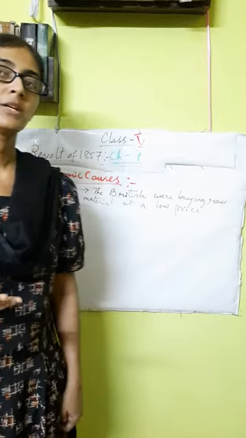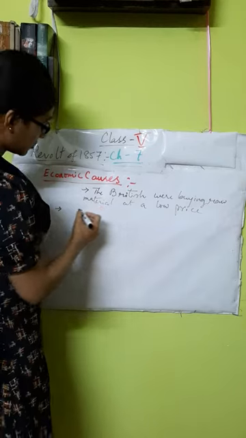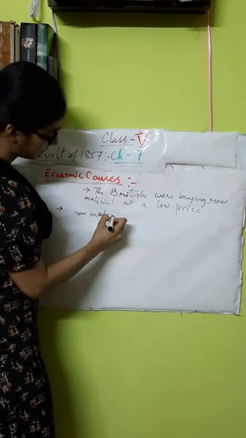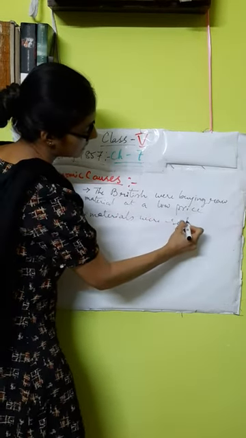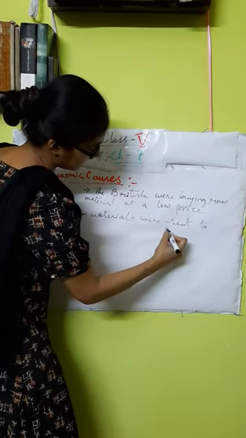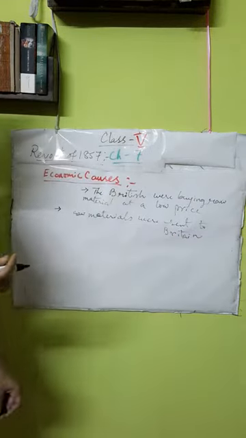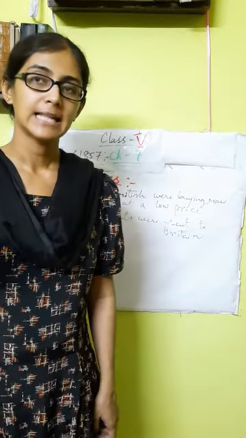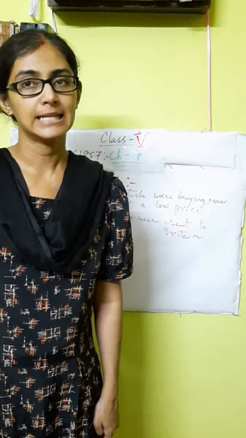Moreover, these raw materials were sent to Britain to their industries. From there the finished product was made, and then this finished product was sent back for selling in India.